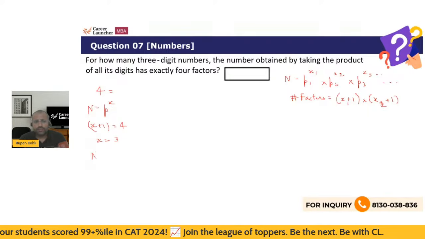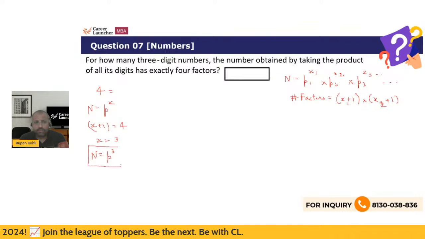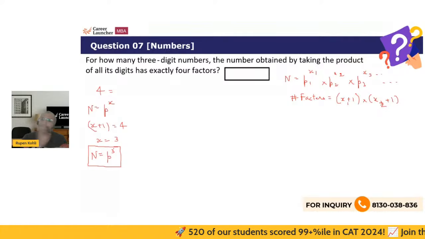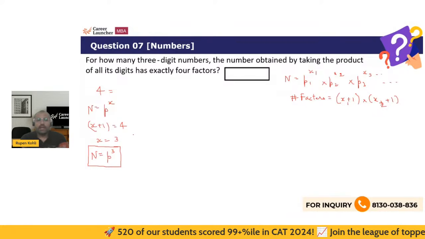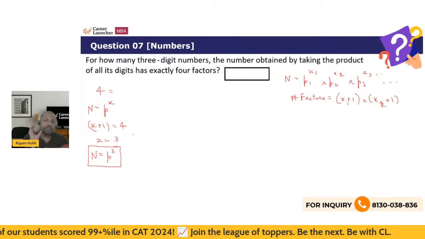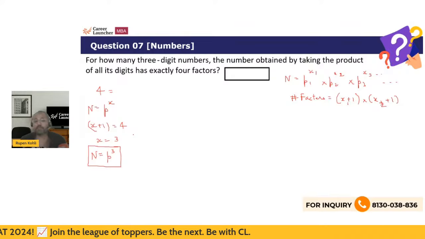So you understand that the number is the perfect cube of a prime number, p cube, where p is prime. It can't be 6 cube or 16 cube. It can only be 2 cube, 3 cube, 5 cube, 7 cube, and so on. Right. So that is one such number, as I said, the structure of the number. So I'm not yet attacking the question. I'm just understanding: if I know 4 factors, what do I know? One possibility is the number is of the form p cube.